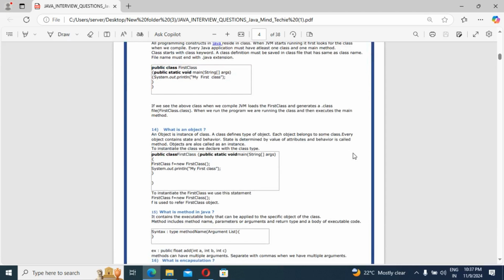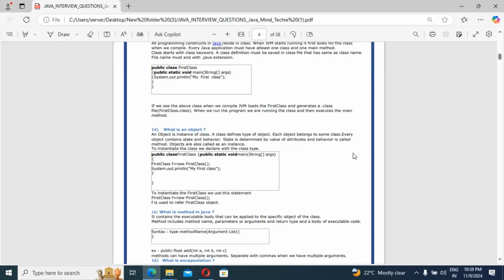An object is an instance of a class. Instance means reference. A class defines the types of object, and each object belongs to some class. Every object contains a state and behavior. State is determined by the values of its attributes, and behavior is called the method. Just keep in mind, state means the value of the attributes, and behavior means the method, whatever action it is doing.